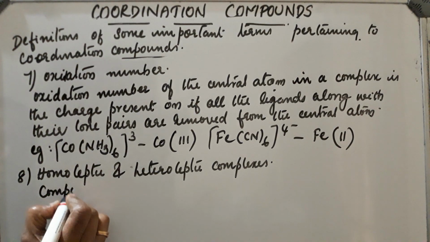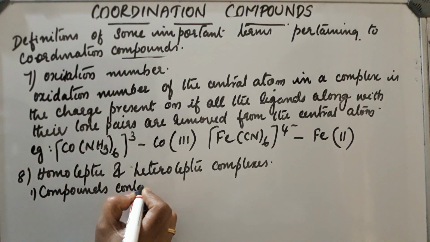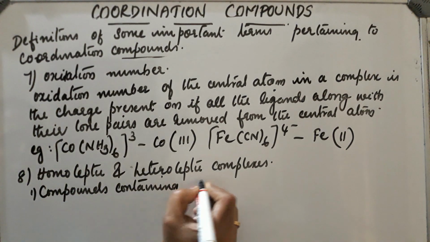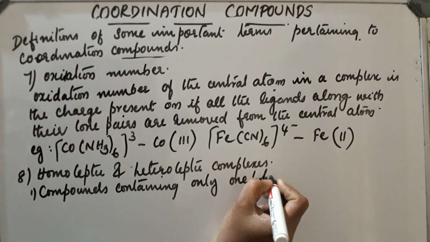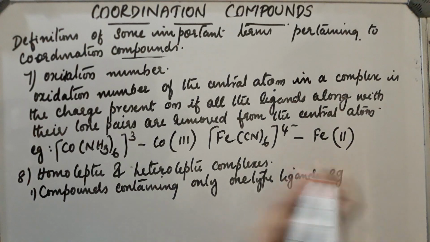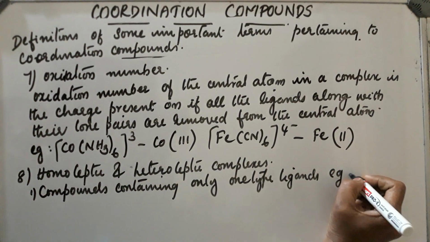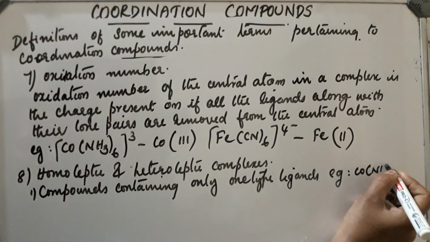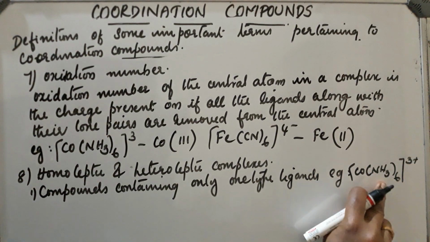Compounds containing only one type of ligands. Examples, [Co(NH3)6]3+, it contains only one ligand, NH3.